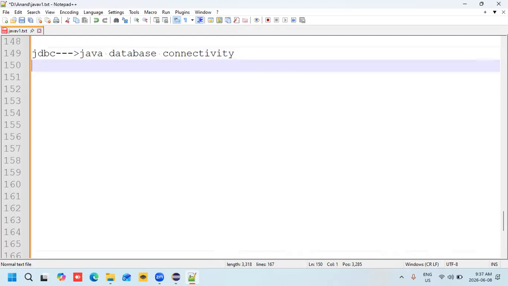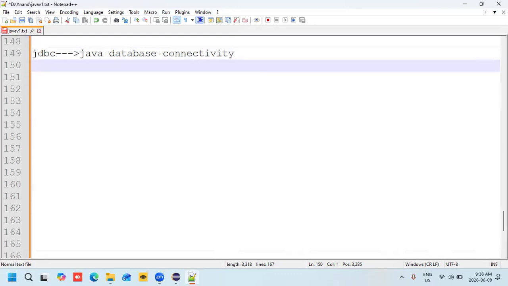For example, I have an application. Whatever the user enters into that application, either Insta login details or Facebook login details or any kind of details. I have created a website for my AG Global Institute, and I would like to take some information from students or job seekers. Whatever data they enter on my application, that data should be stored in some place. That place is called a data warehouse.